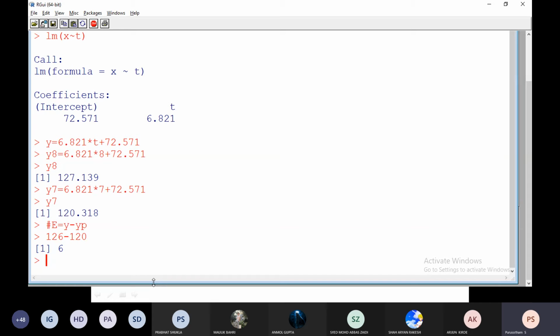Do you understand? So this is for the Y7 case, but for Y8, tomorrow, you tell me, is the value close to 127 or something else? You yourself check once. Don't forget to check.